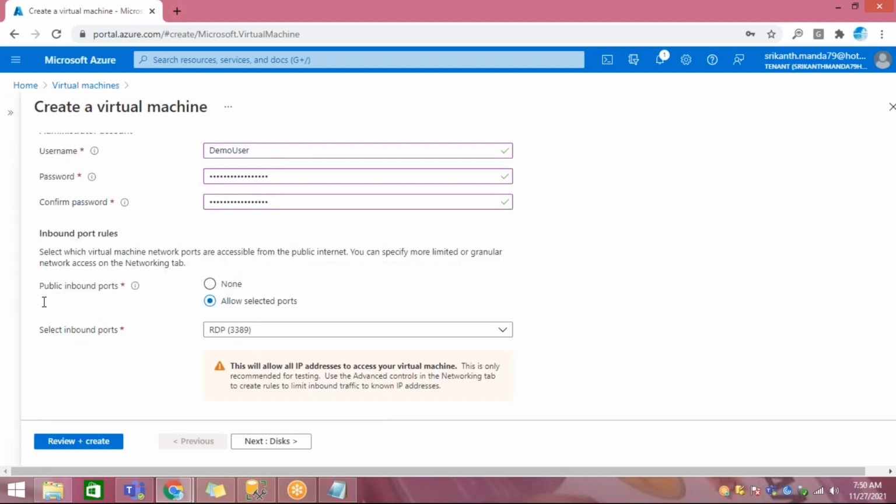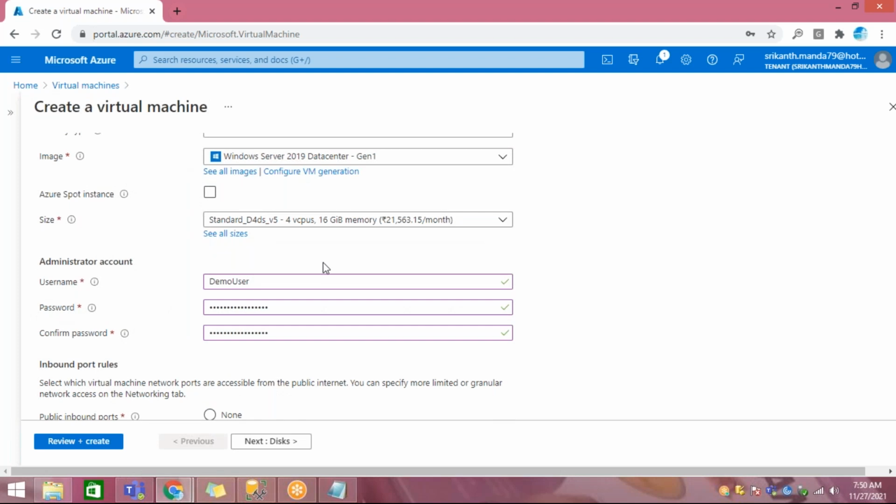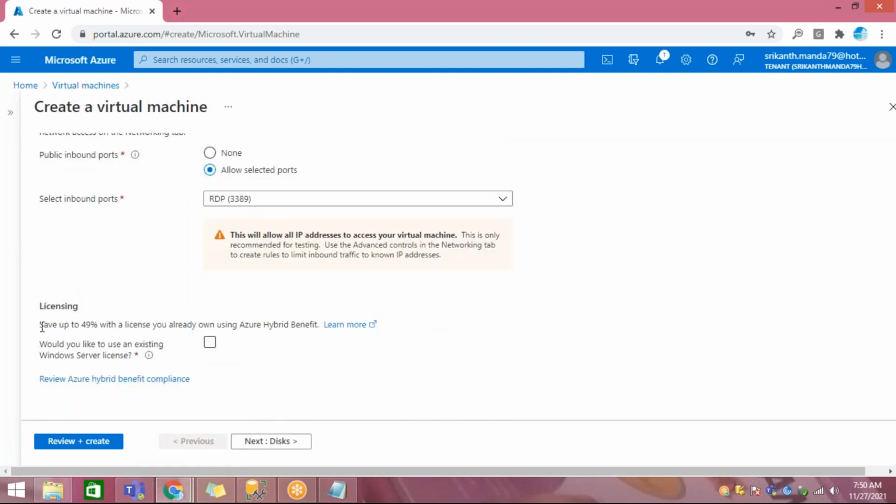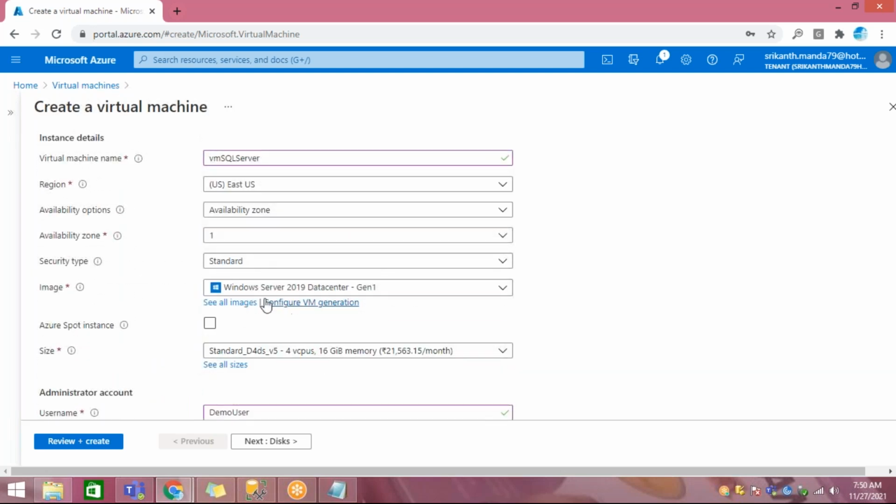The cost of the machine is around 21,563 rupees here. They are telling you that you can save up to 49% on the license, so 49% of the cost would be saved if you only have this operating system license.